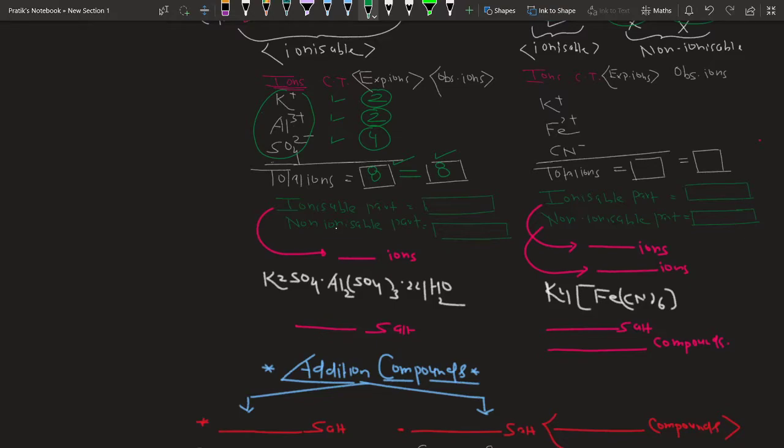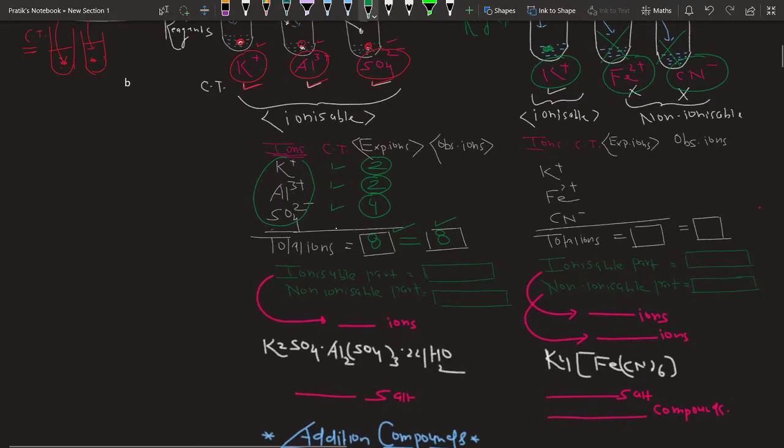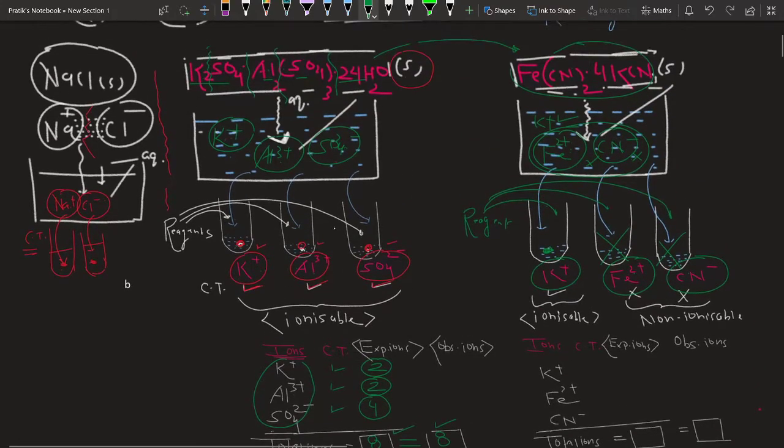So if you compare with this salt, how many K+ ions am I expecting it to give? Let's check the formula. It should give 4K+ ions. How many cyanide ions should it give? 4 and 6, so it should give 6CN- ions. And how many Fe2+ ions? Let us count. It should give 1 Fe2+ ion.